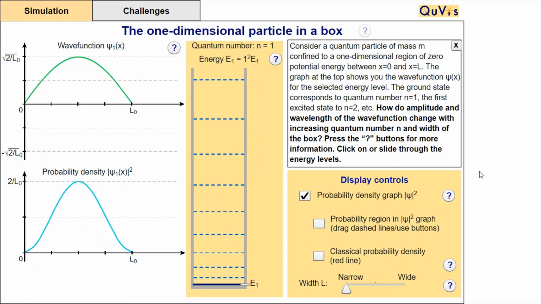This is the 1-dimensional particle in a box wave equation, which we have already calculated. This is what the wave looks like within the region 0 to L. Its probability of finding the particle within the region 0 to L is given by mod of psi square, so I will get the probability looking like this.